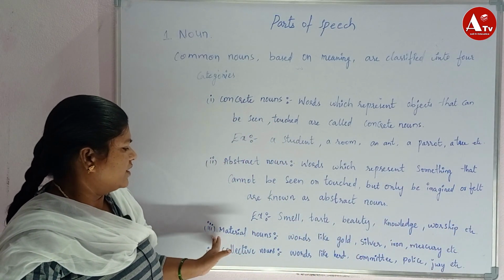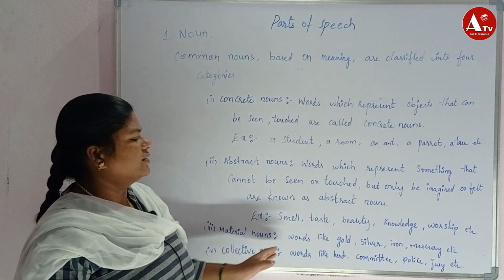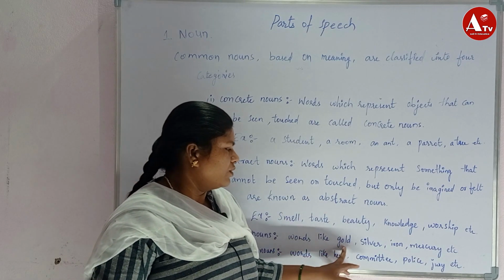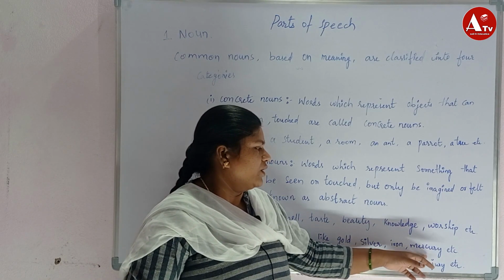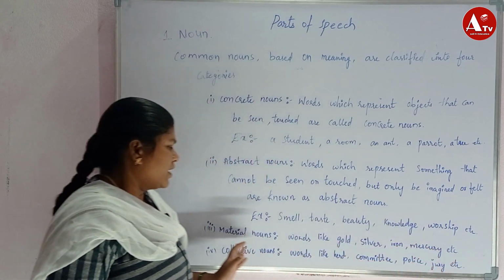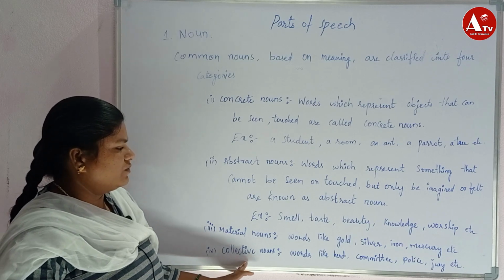Now the third one is material nouns. Material nouns are words like gold. Gold is a metal, silver is a metal, iron, mercury, etc. These all come under material noun.